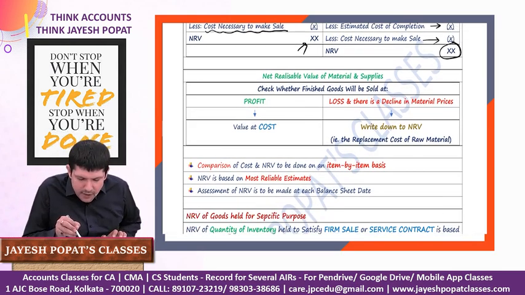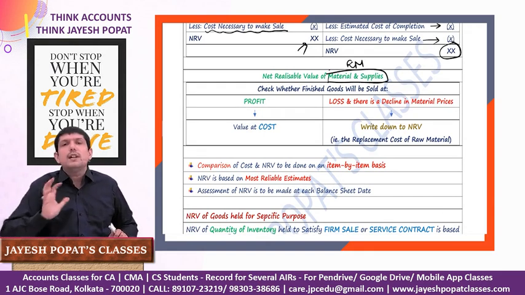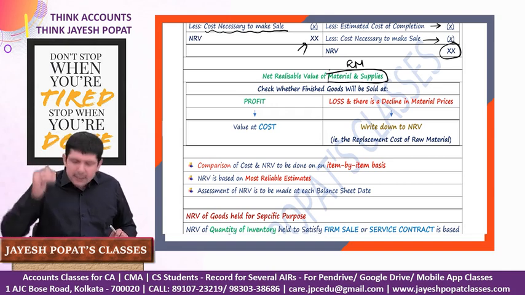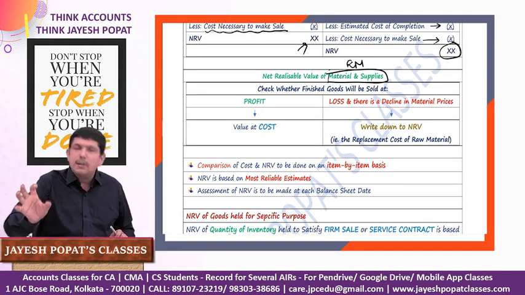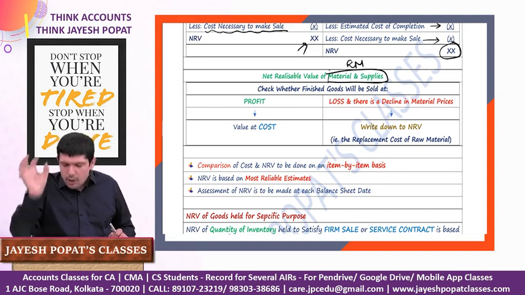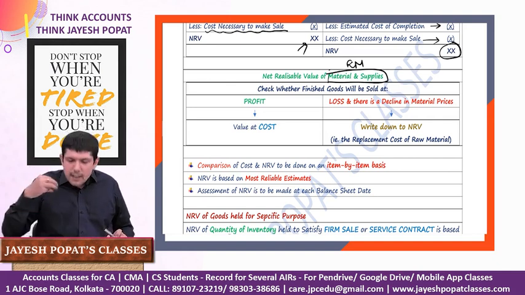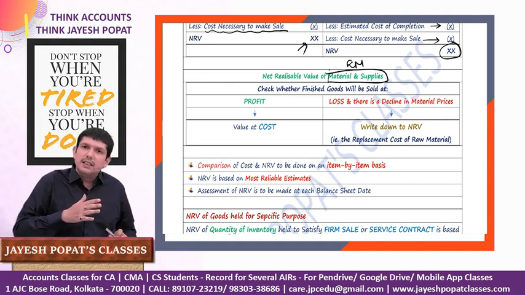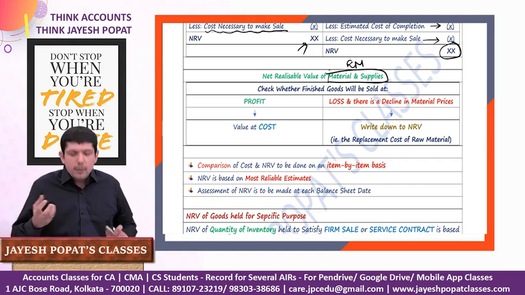Now we'll talk about net realizable value of materials and supplies. So basically we are talking about raw material. Again the same question: raw material will be used in making finished goods. We are not going to sell the raw material as such in the market. Why do we need to calculate the NRV? The answer remains the same, because you will convert the raw material into finished goods and that finished goods will be sold in the market. If after converting, the cost and the NRV of the finished goods is lower, then there's a probable loss which you will incur. There might even be a scenario where you don't make the finished goods and sell the raw material as such to minimize your losses. So for various reasons it is important to calculate the NRV of raw material as well.